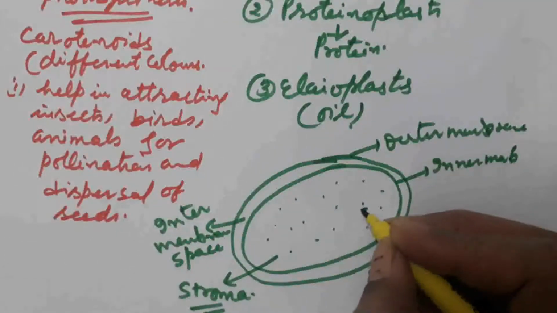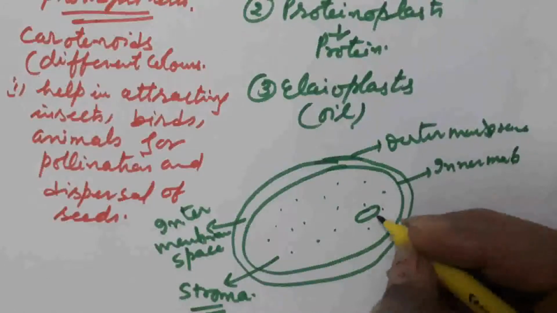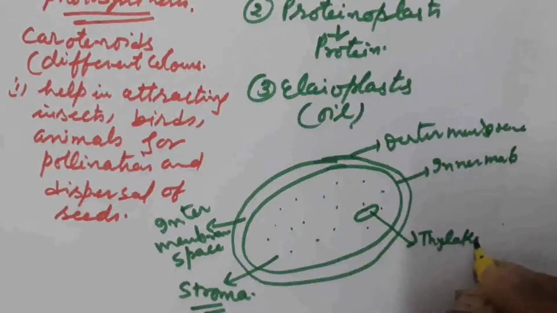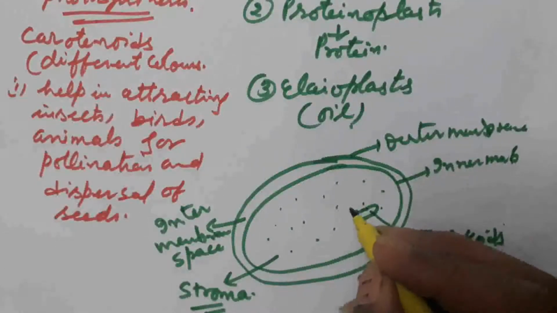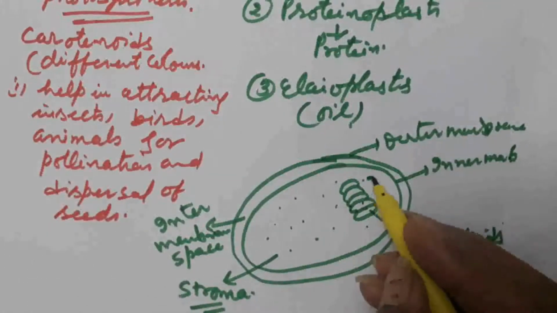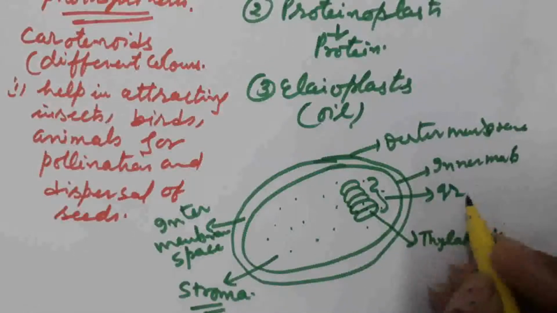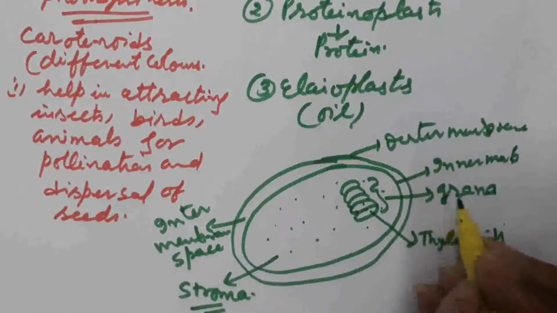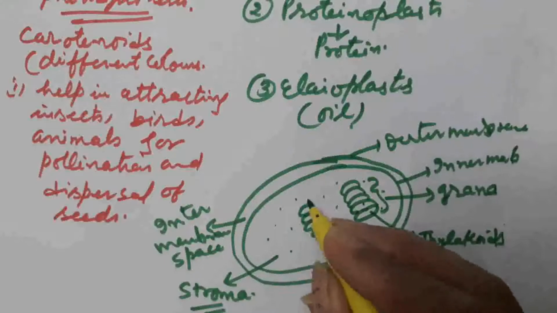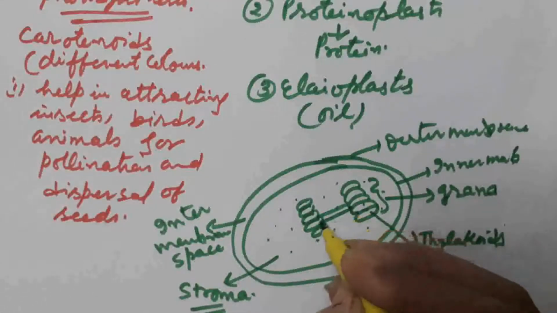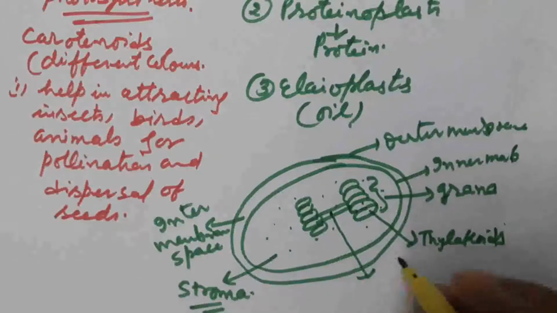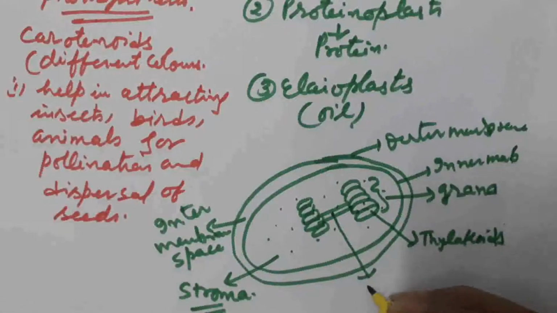Various sac-like structures are present inside the stroma. They are known as thylakoids. These thylakoids pile up one above the other, forming a stack-like structure which we call grana. Different grana are interconnected to each other. This is known as the intergranum, which connects the two grana together.